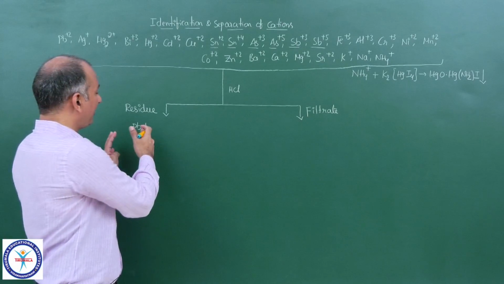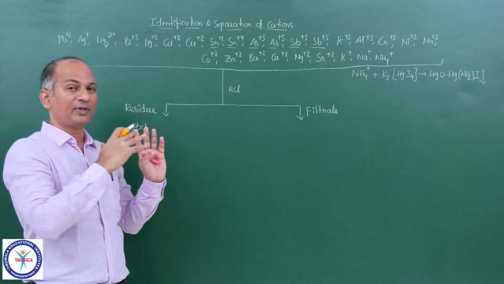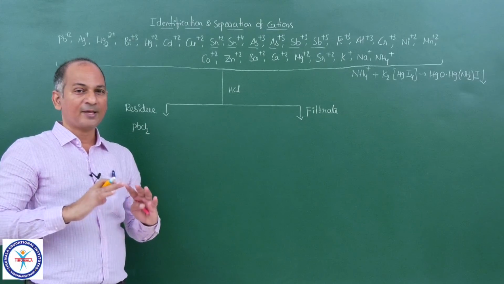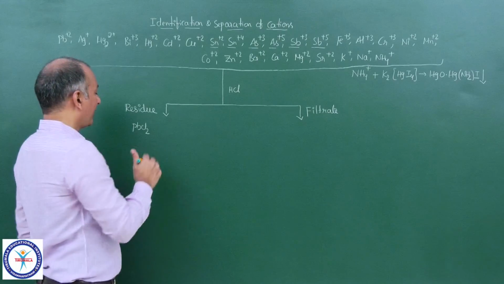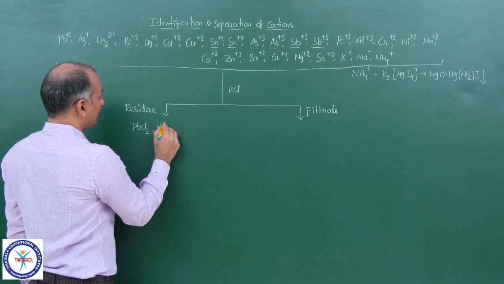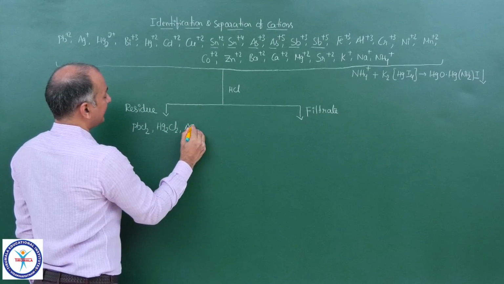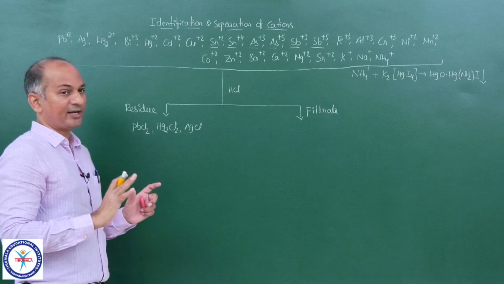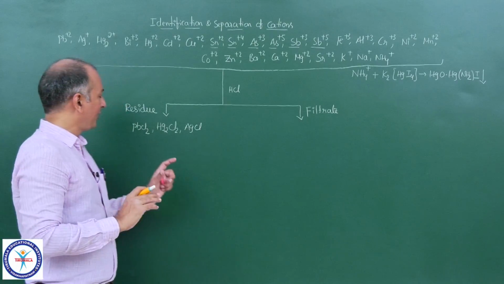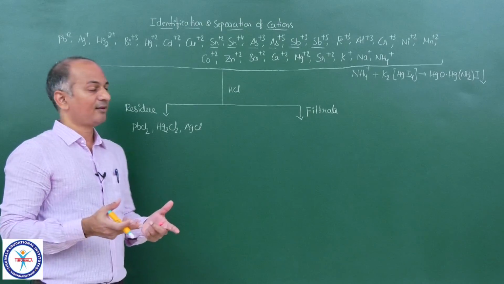So some of the Pb2+ will be there in the filtrate, and some of the Pb2+ will get precipitated. In the case of Pb2+, you all know that precipitation is not complete. Then you will have Hg2Cl2, and you will have AgCl. So this is the residue you will get, the precipitate. And actually all three are white in color, so it looks white.